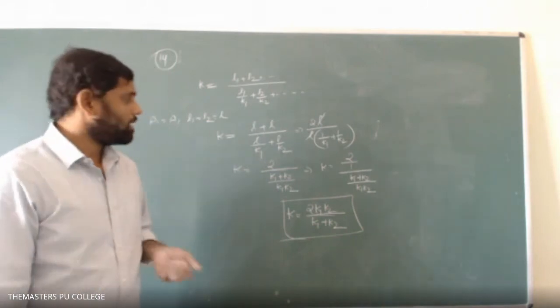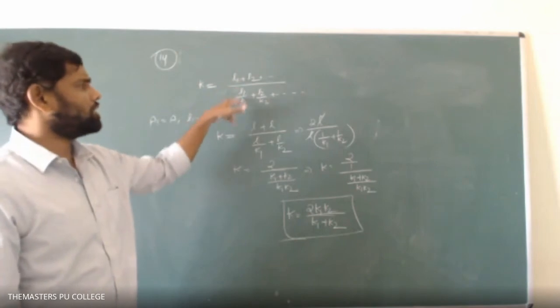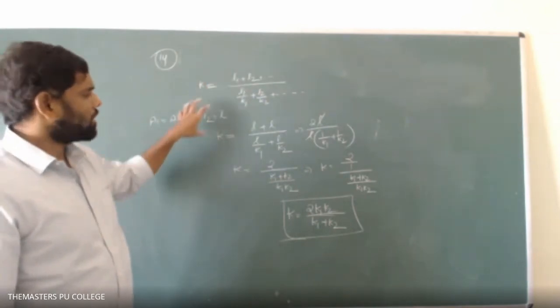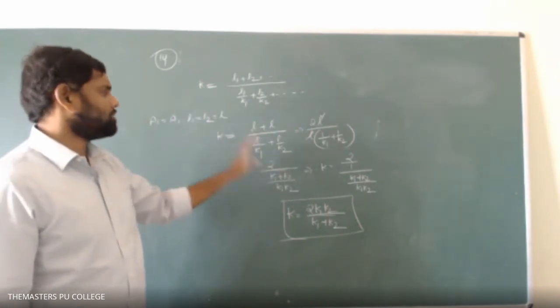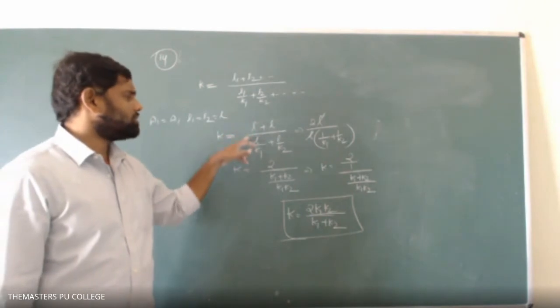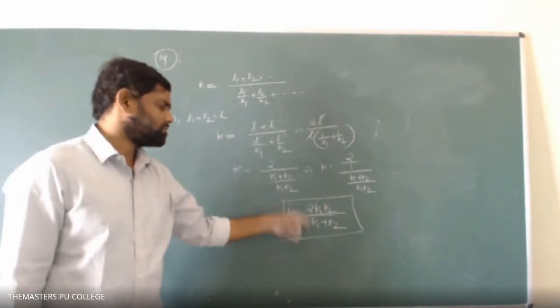Simple calculation only, nothing different. This is the formula we already got for series combination. For equal area of cross section, in the problem they told that lengths are also the same. Then the effective thermal conductivity K equals L plus L divided by this. That's it.